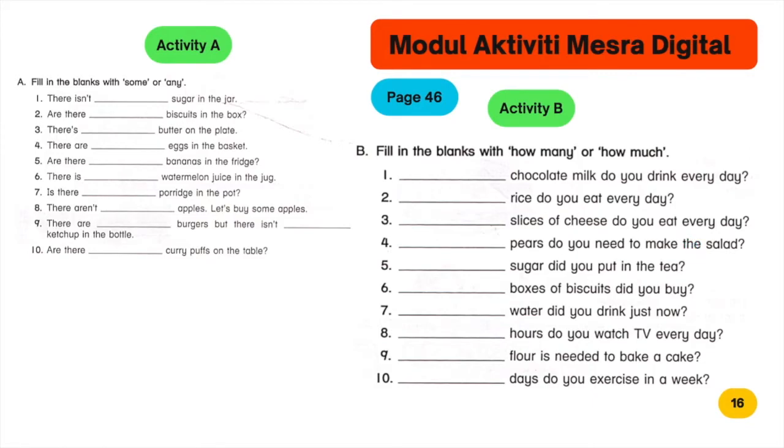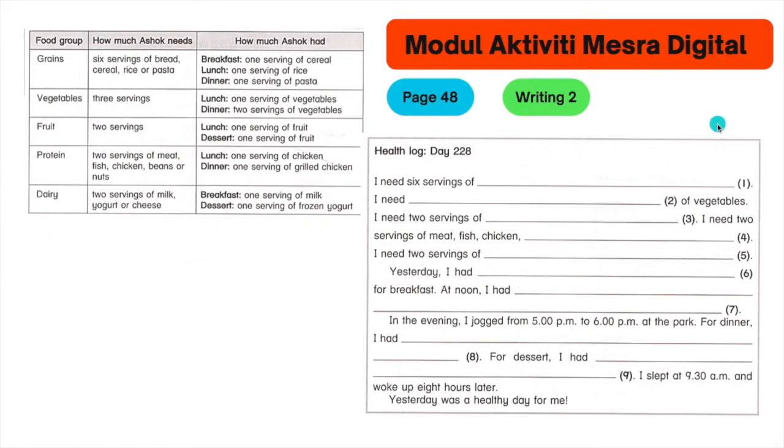Next, module activity Mesra Digital. So this is the exercise that I want you to do. Look at your module activity Mesra Digital page 46. Look at activity A first. This is where you need to fill in the blanks with some or any. Next, for activity B, fill in the blanks with how many or how much.